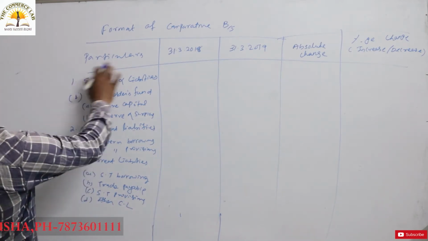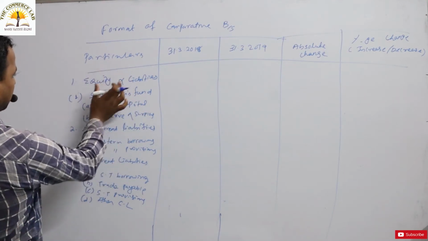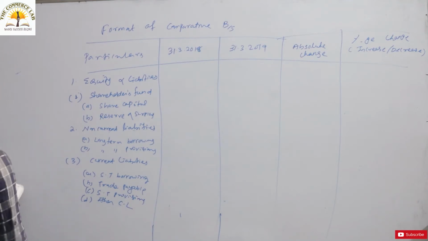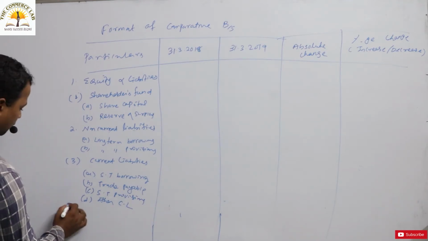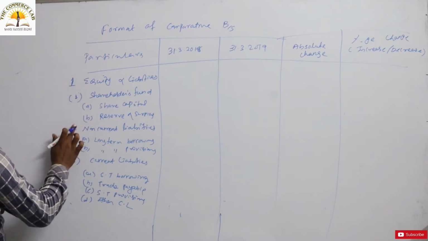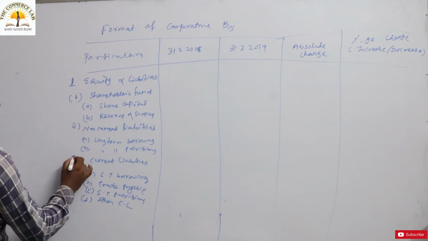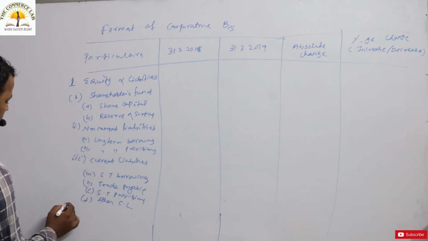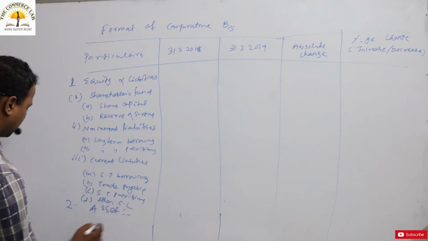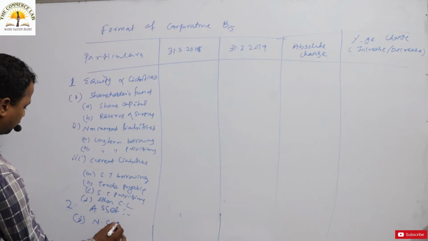So this is what we discussed about the first part, equity and liabilities. All the liabilities parts are over. Let's take this as 1. Then we go for 2, that is assets. Under assets, what will come? Let's take non-current assets, that is, fixed assets.